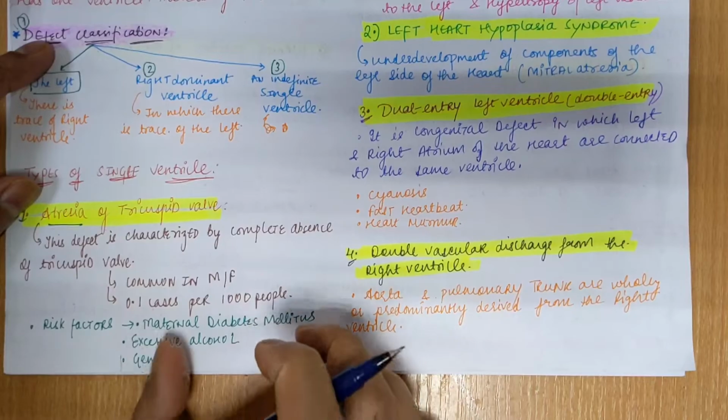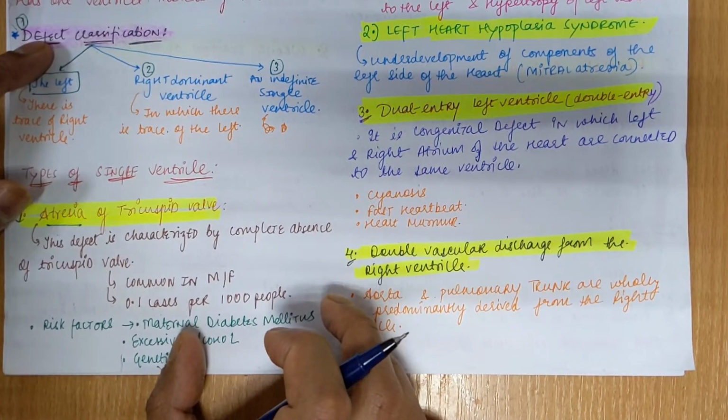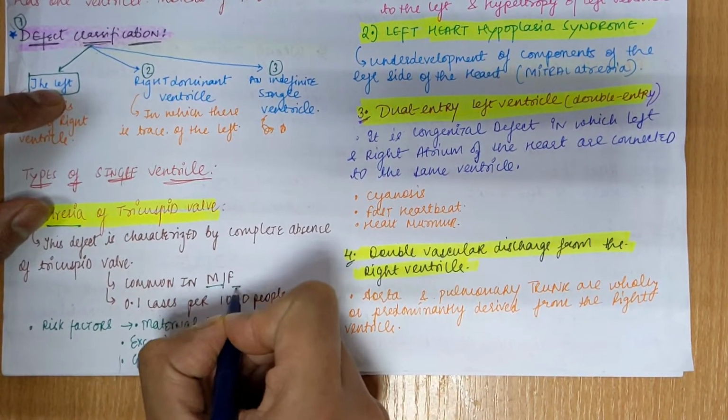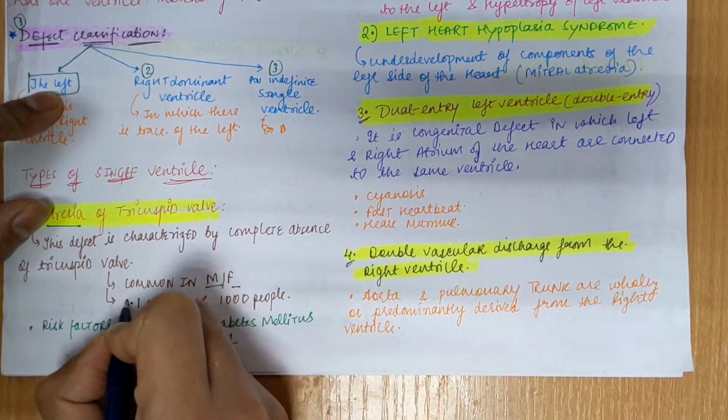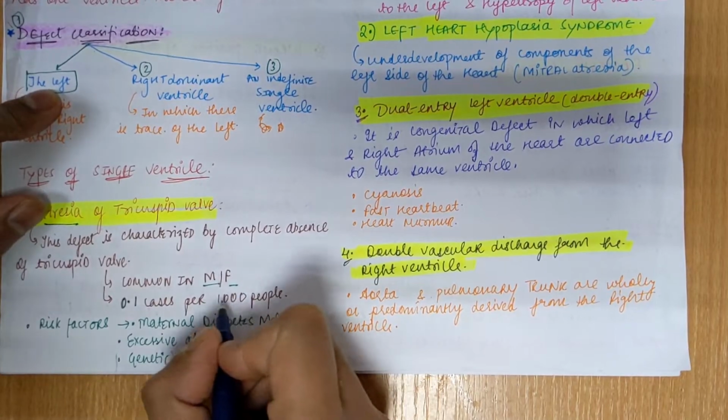This is a defect because the tricuspid valve is present between the atrium and the ventricle, so that is why this pathology comes inside single ventricular defect. It is common in males and females both. There is no such gender ratio. It is common in both genders, and 0.1 cases occur per 1000 people.